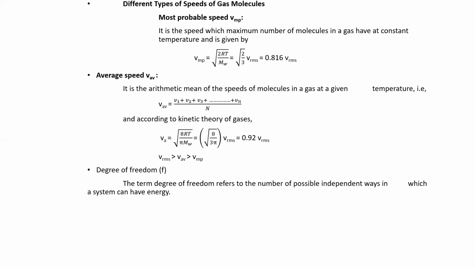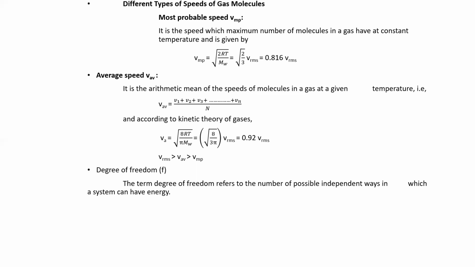So here the relation between V_rms, the average velocity and the most probable velocity is given by V_rms is greater than V_average, and that is greater than the most probable speed.